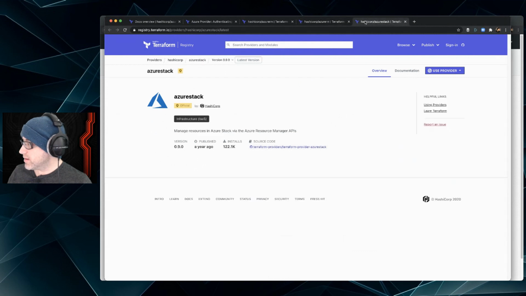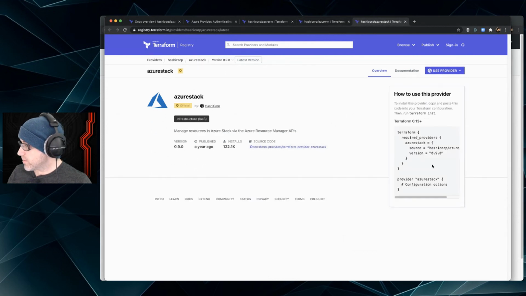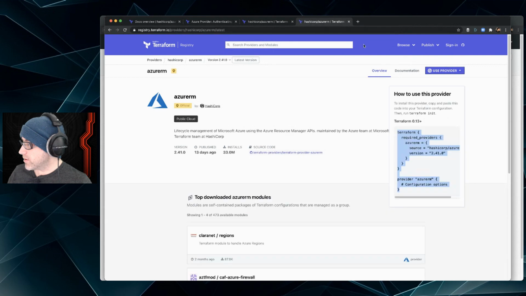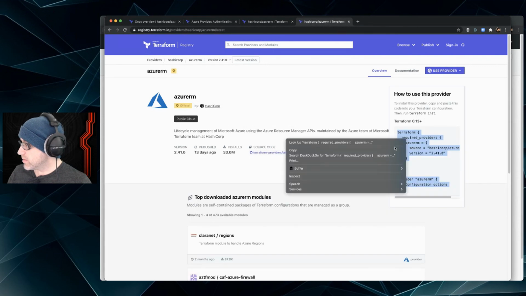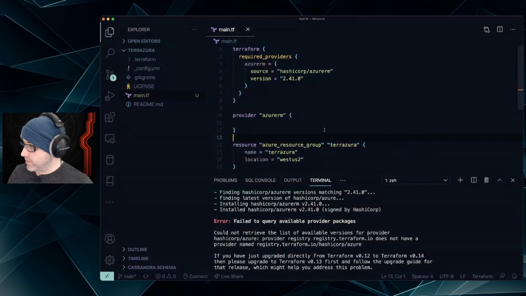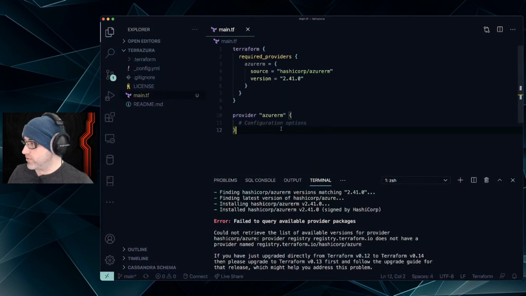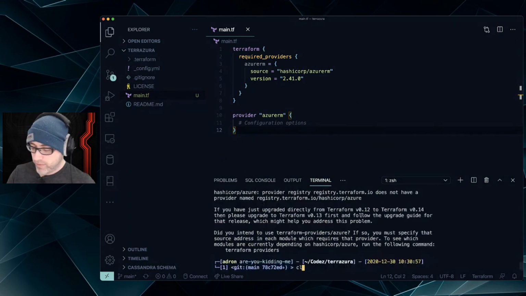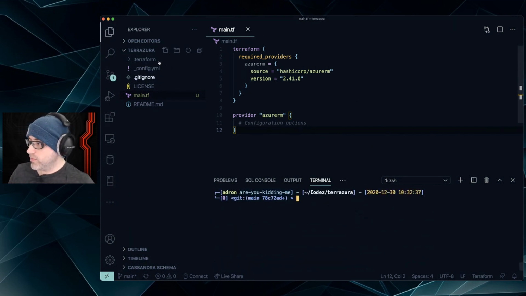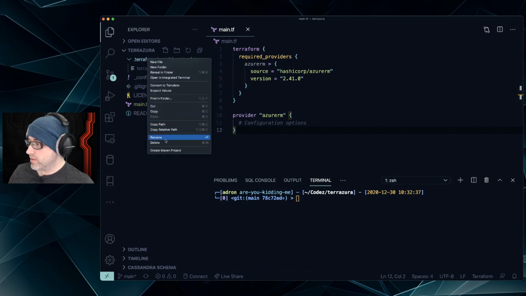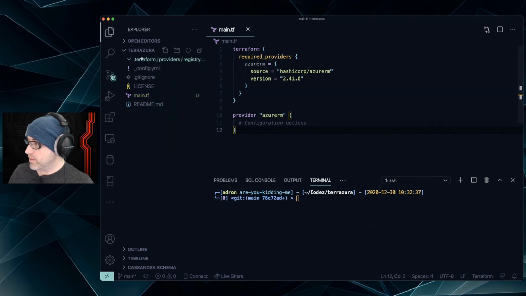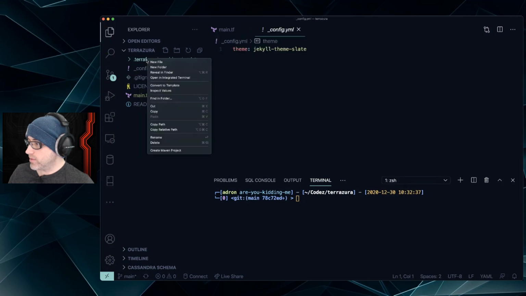So I just put that in, and it didn't work. Published a year ago. Okay, I don't want that one. I want RM. That's the one I want. Okay, we're going to try this again. I'm going to remove the resource for now and just put that in. Just what they have in the documentation. And remove the Terraform directory. Remove the Terraform directory. Come on, code.